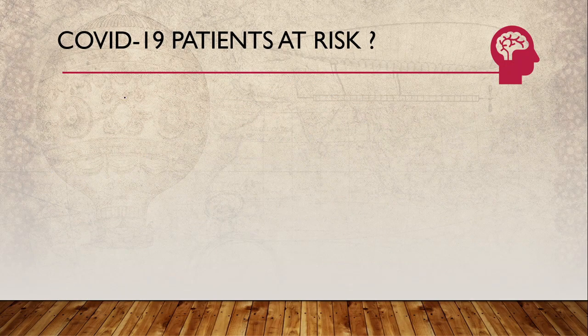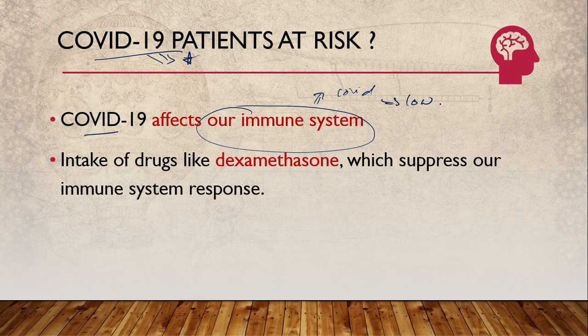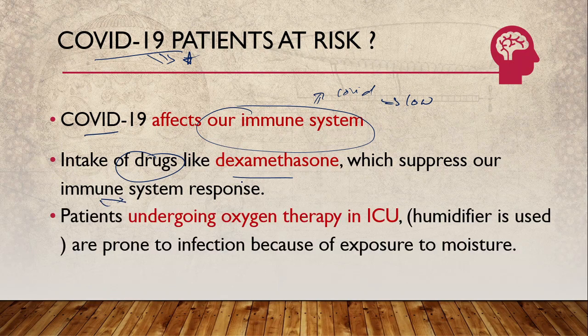Why are COVID-19 patients more prone to this disease? We know that COVID-19 affects our immune system, so patients affected with COVID-19 have a low immunity system. Why does this happen? Patients are also taking drugs like dexamethasone, which generally suppress the immune system.